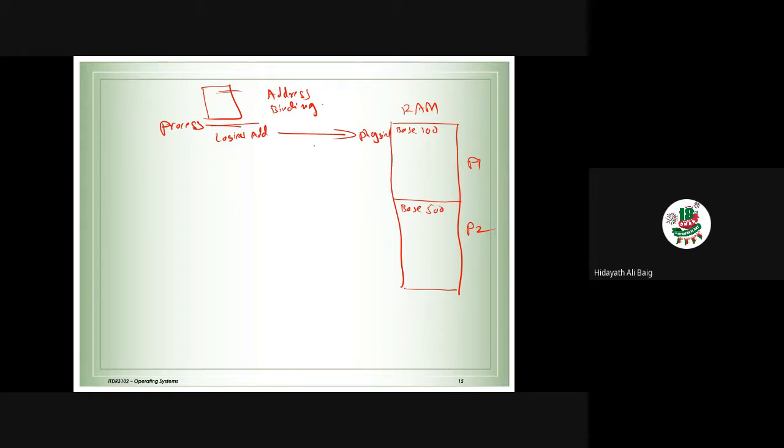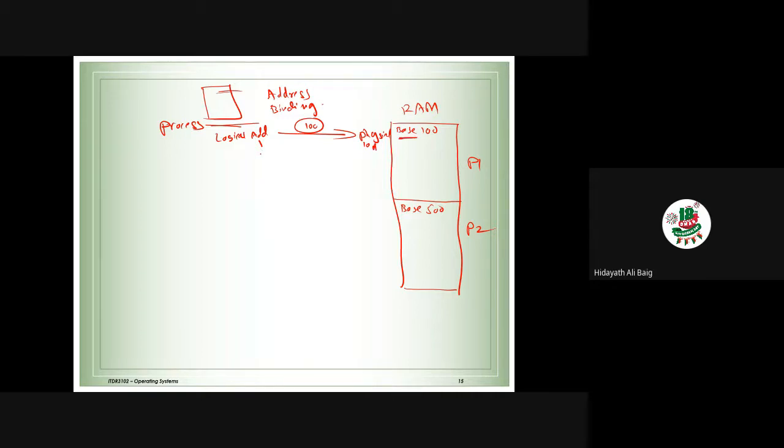How are we doing it? We take the logical address, for example 1, and suppose the base address here, I told you, is 100. So we add the logical address to the base address. So 100 plus 1 is 101. This is the new physical address, 101, that is here, for example.